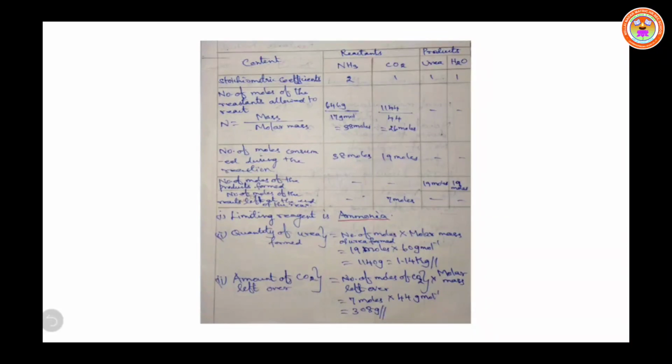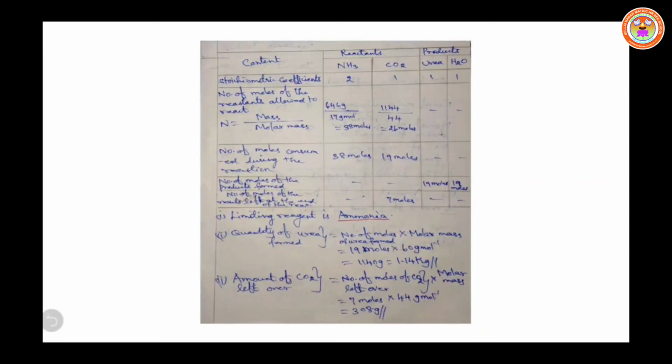So here, the 38 moles of ammonia is completely consumed. So ammonia is the limiting reagent, and not the CO2. CO2 is the excess reagent. Understand? Which is the limiting reagent here? Ammonia. The excess reagent is CO2. How many moles of CO2 are in excess? 7 moles.